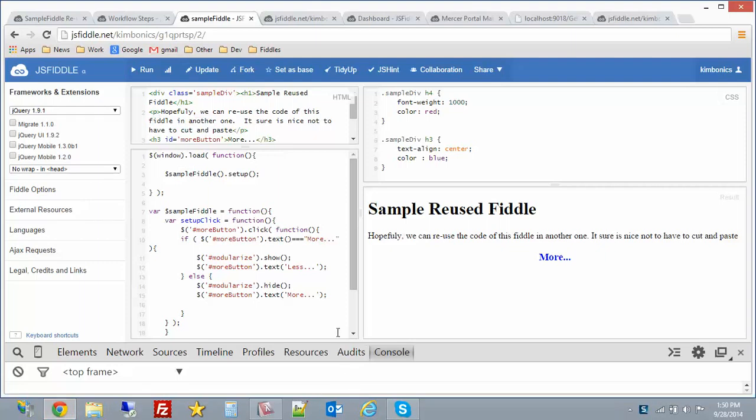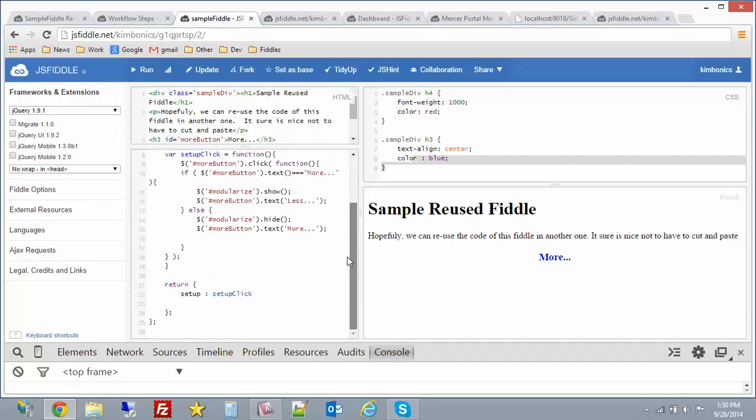Here's a quick video to show a request I'm submitting so that JSFiddle fiddles can be reused from other fiddles. Really quickly, I've got just a real simple fiddle here with a little bit of jQuery. It's got a little bit of CSS, some HTML, and some JavaScript that just basically opens and closes this little area. But I've got plenty more examples where I'm doing much more complicated stuff.